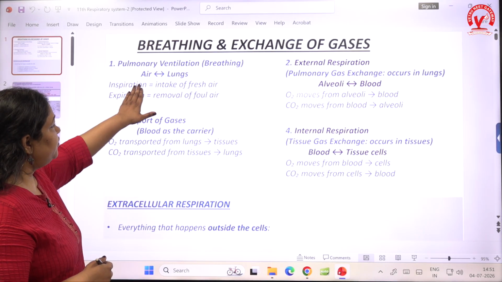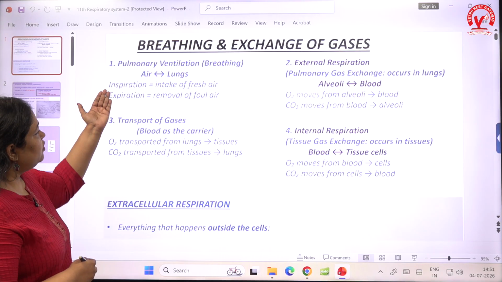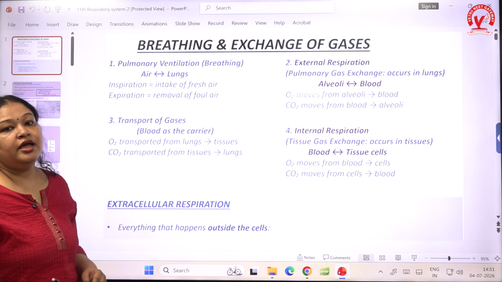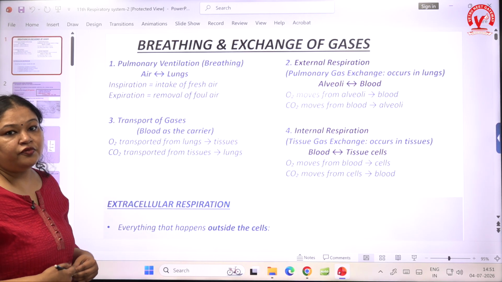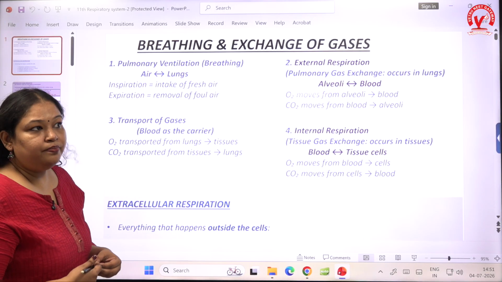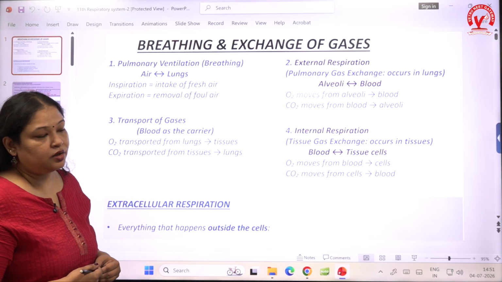In that we have air entering into the lungs, and then we have inspiration and expiration. Inspiration is the intake of fresh air and expiration is the removal of foul air. Fresh air contains oxygen and foul air contains carbon dioxide.